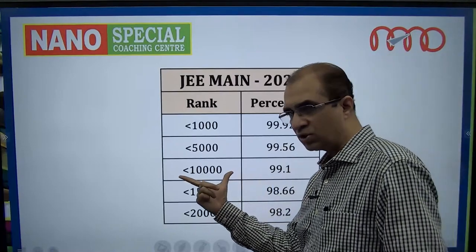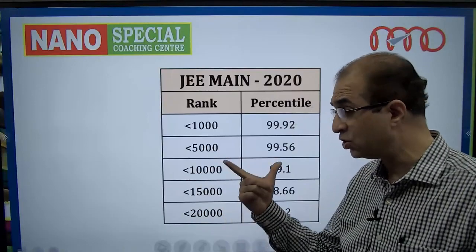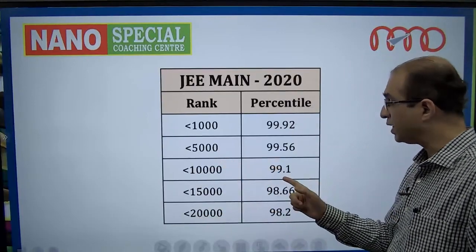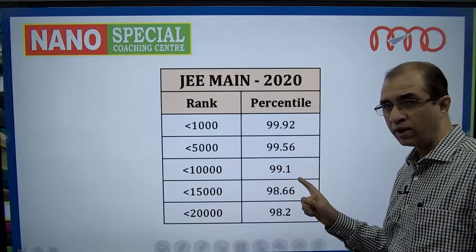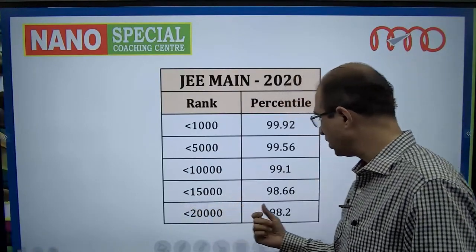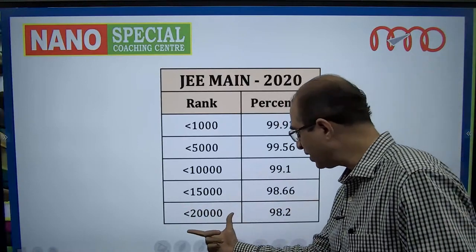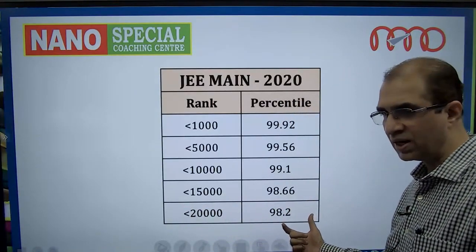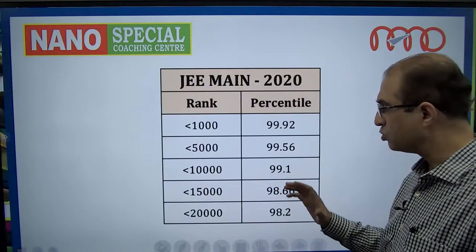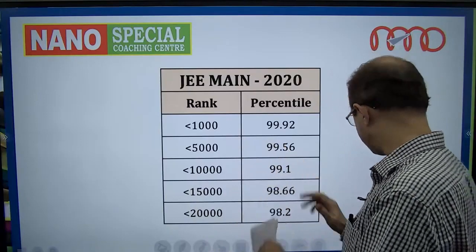Less than 10,000 you have to get. If you want to get less than 10,000 rank in JEE Main, you should get 99.1 percentile. And less than 15,000 corresponds to 98.66. Less than 20,000 corresponds to 98.2. All right. So this is the ranks versus percentile comparison.